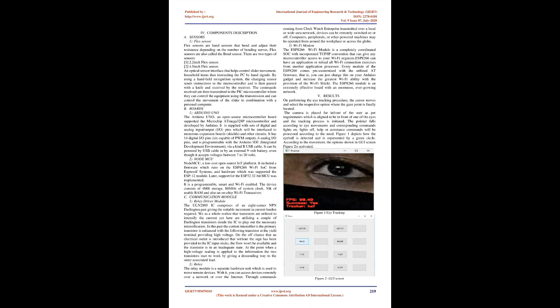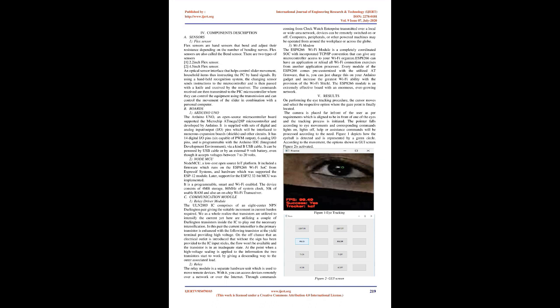2. NodeMCU, a low-cost open-source IoT platform. It included a firmware which runs on the ESP8266 Wi-Fi SoC from Espressif Systems, and hardware which was based on the ESP-12 module. Later, support for the ESP32 32-bit MCU was implemented. It is a programmable, smart, and Wi-Fi enabled device. The device consists of 4 MB storage, 80 MHz of system clock, 50K of usable RAM and also an on-chip Wi-Fi transceiver.